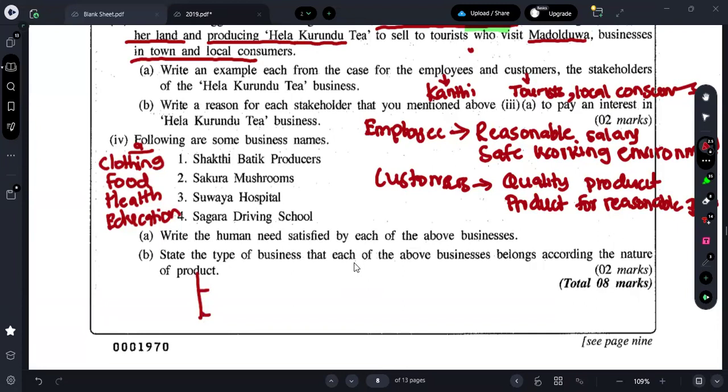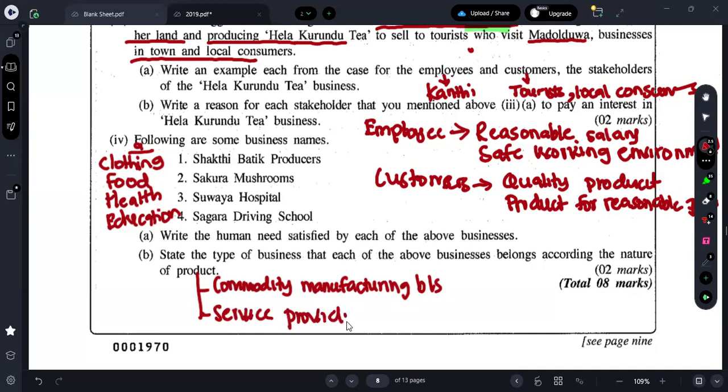According to the nature of the product, what are the two classifications we have? First one is commodity manufacturing business. And next one is service providing business. Now here, what are they asking? Whether it fits into the category of commodity manufacturing business, or does it fit into the category of service providing business? Okay. Now B, how to write the answer for B?